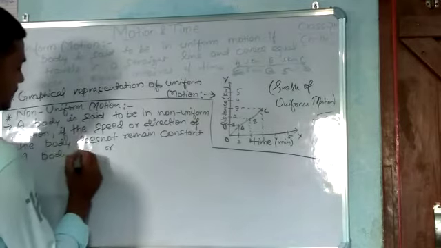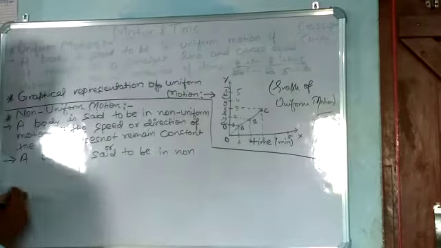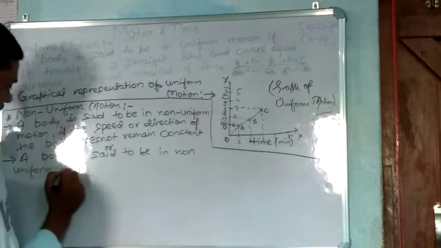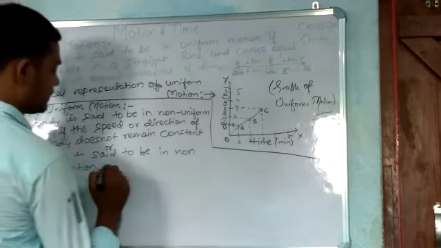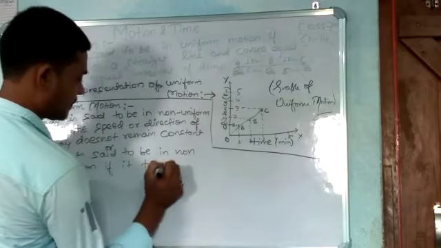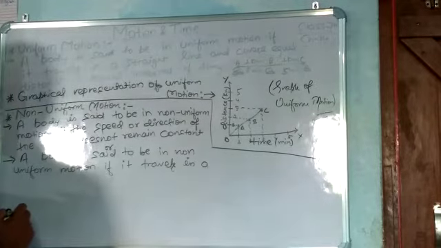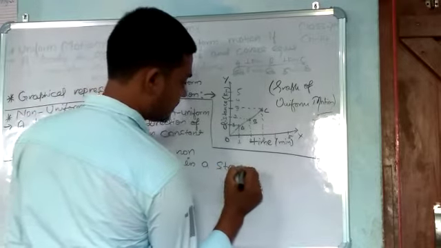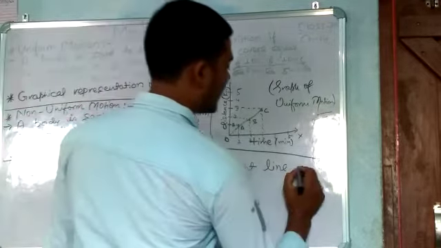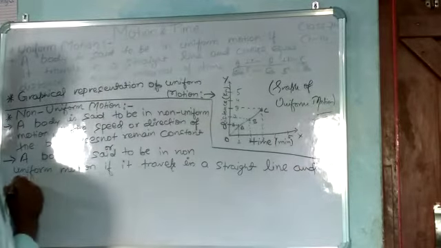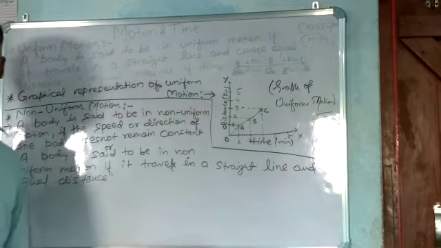a body is said to be in non-uniform motion if it travels in a straight line and covers equal distance, because the distance between two consecutive points or any two points never changes.